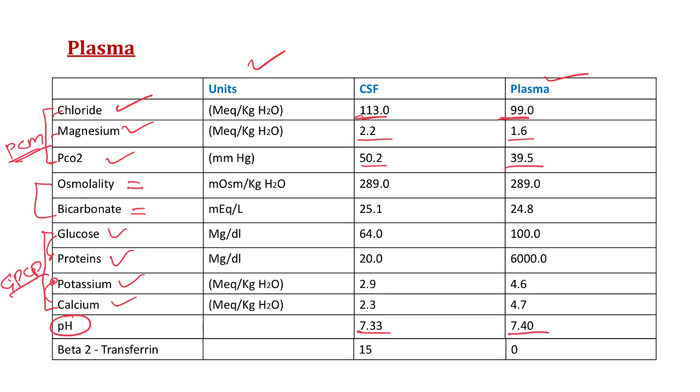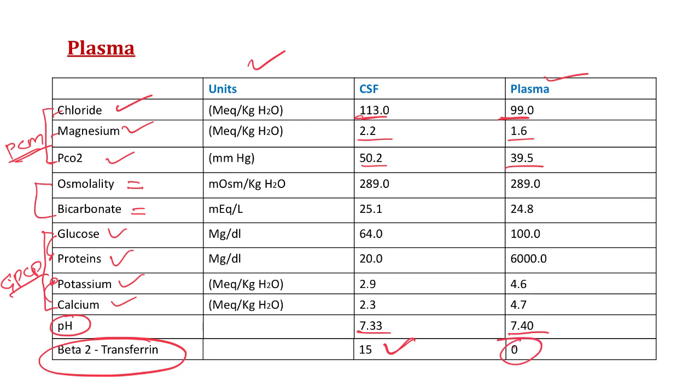Now something very important from pathologic point of view. See here, there is one substance which is present only in CSF. What is that, sir? So this is our beta transferrin. This beta transferrin, beta 2 transferrin is only present in CSF, not in plasma.